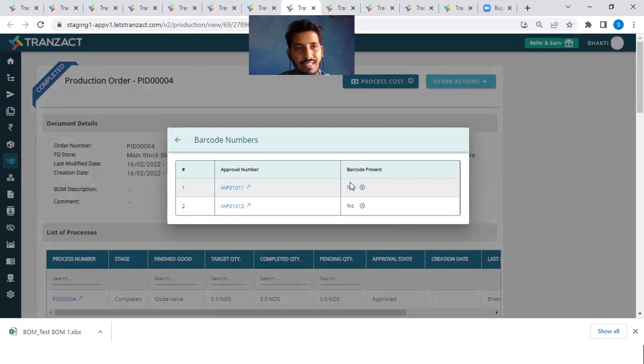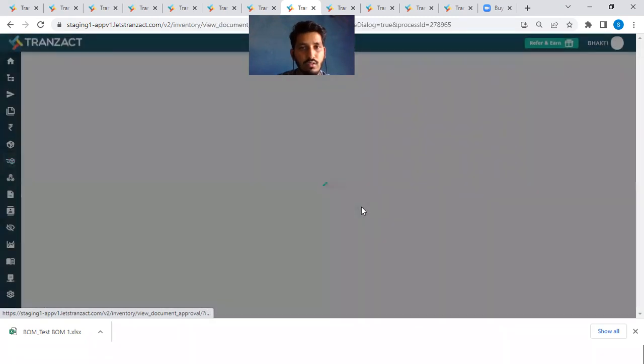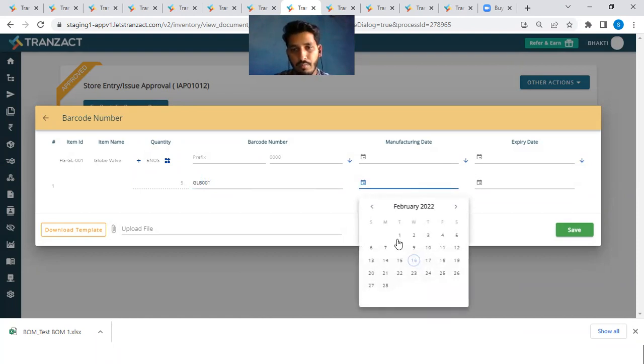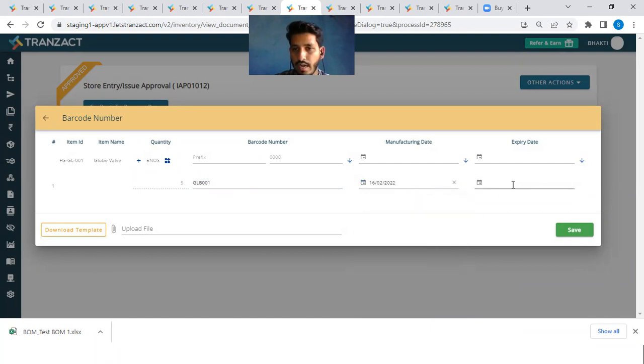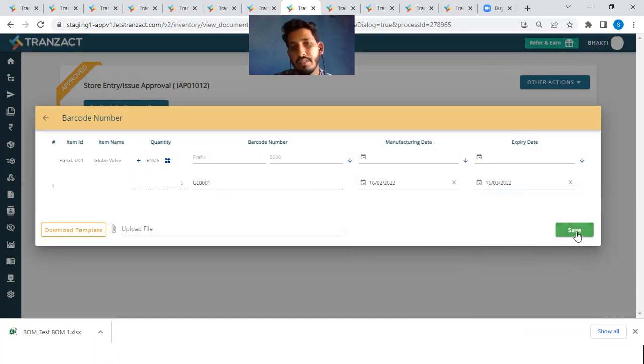One is for the raw material, second is for the finished good. So I will just simply add a new barcode. From here you will get the option to add a barcode number. For example, I will put my barcode number for this 5. I'm just putting a batch number, let's say GLB 001. Here you have this option to put the manufacturing date. Let's say today's date I'm adding here. Expiry date, let's say I'm putting next month, 1 month of expiry date. And I will save this out.